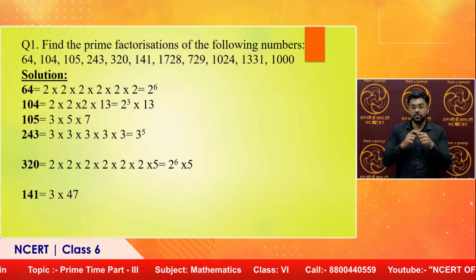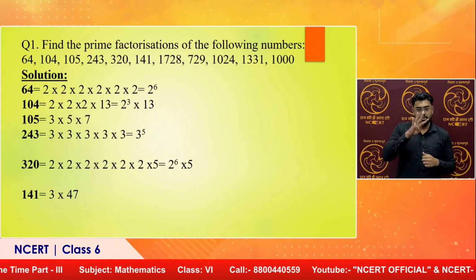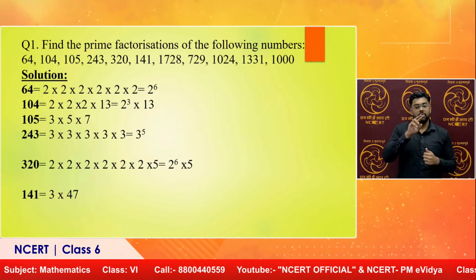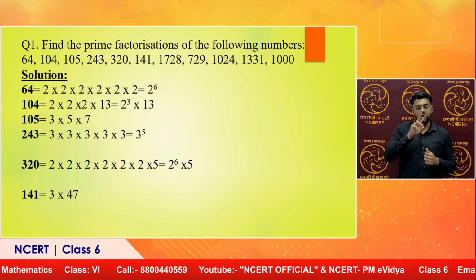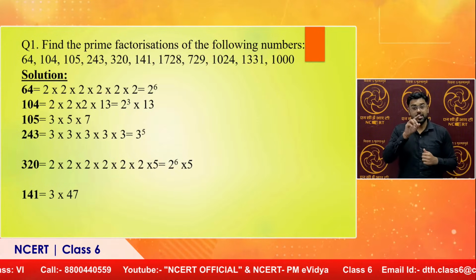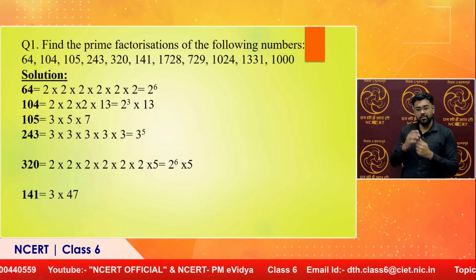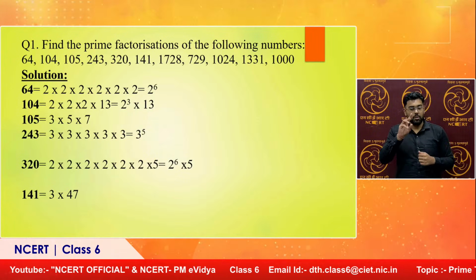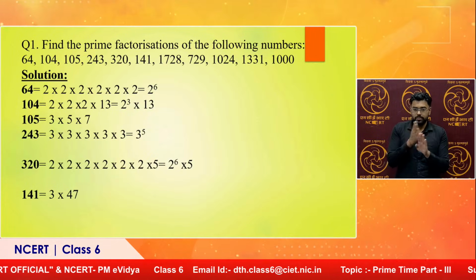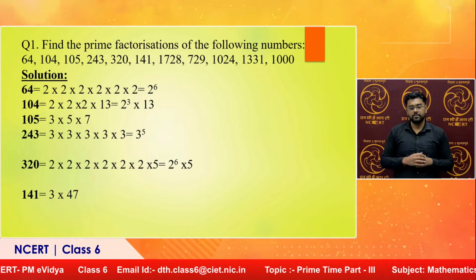Then come to our next question. Find the prime factorizations of the following numbers: 64, 104, 105, 243, 320, 141, 1728, 729, 1024, 1331 and 1000. I have done it for you, children. This is a question from your textbook. It is Ganit Prakash for class 6.